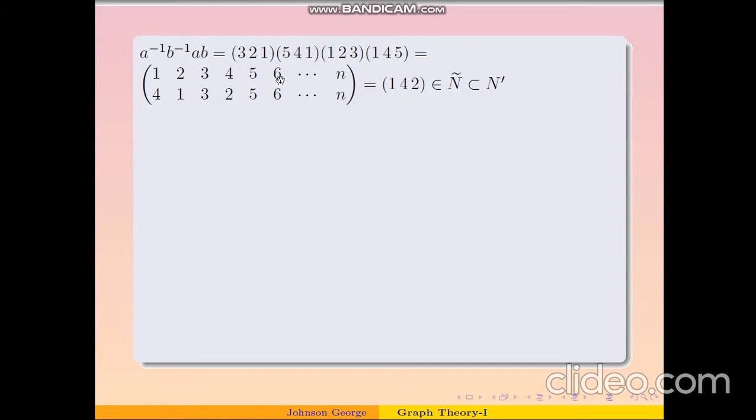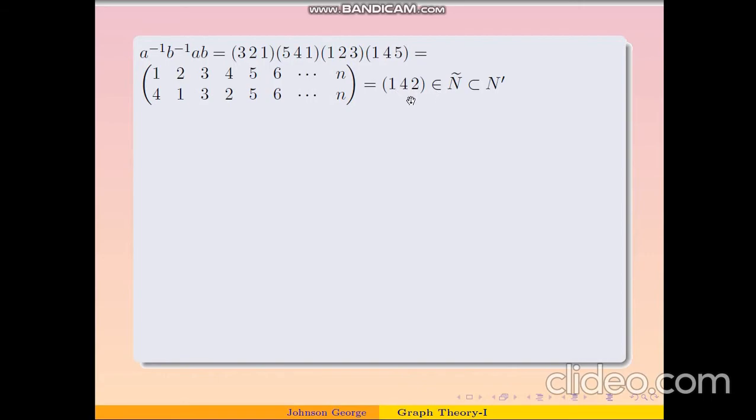Now if we go for 6 onwards, we can see that there is no 6 in any of the cycles, and so 6 will be fixed by all the cycles, and so on, and 7 will be fixed by all cycles, and so on. So you can see that A inverse B inverse AB is nothing but this permutation, and you can see that this permutation sends 1 to 4, 4 to 2, and 2 to 1, and rest of all the elements are fixed. That means this cycle is nothing but a 3 cycle 1 4 2.